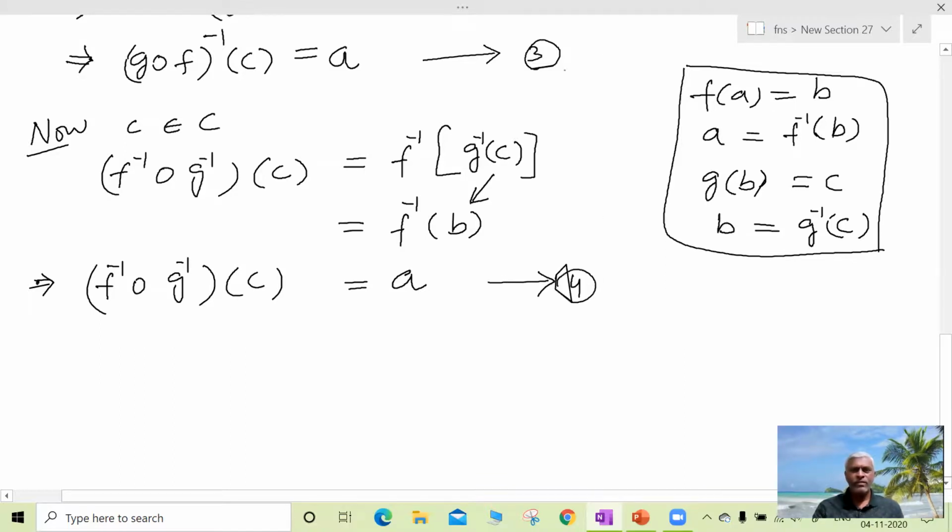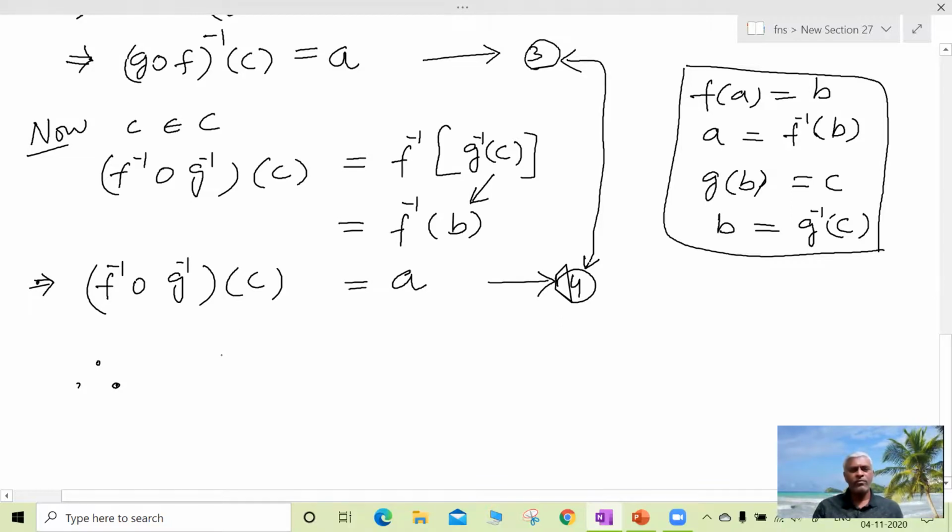So clearly they are equal: the range of the left hand side function and the right side function. For the same element c, the range is a, here also a. So therefore, from 1, 2, 3, 4, these two functions are equal.